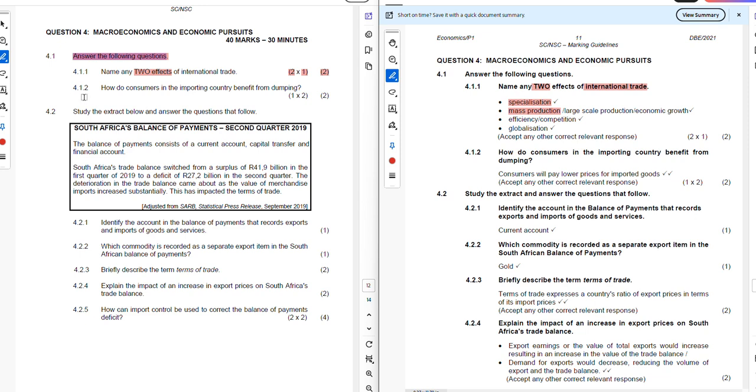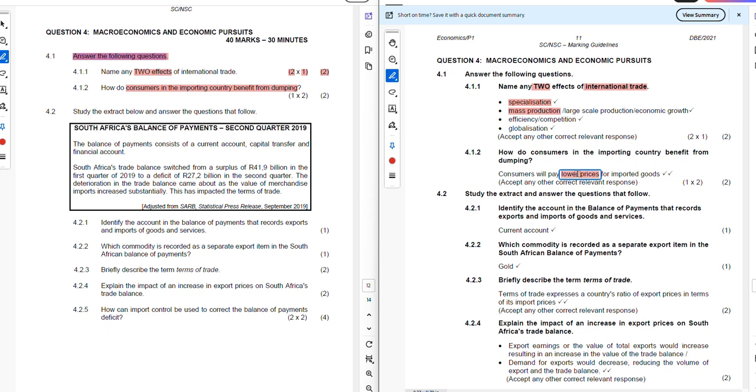Question number 4.1.2. How do consumers in the importing country benefit from dumping? You recall from the class what dumping is. Now let us look at what benefits we as consumers get from dumping. Consumers will pay lower prices for imported goods. So the main benefit is that the consumer will pay lower prices.